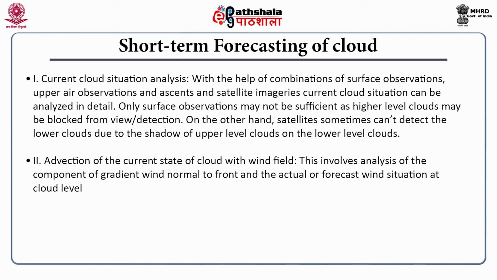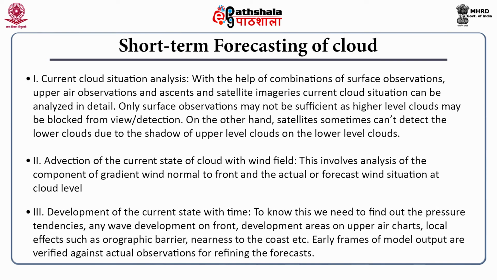The second step is to know the advection of the current state of clouds with wind field. This involves analysis of the component of gradient wind normal to the front and the actual or forecast wind situation at the cloud level. The third step is the development of the current state with time. That is, we need to know how with time the current state is changing. To know this, we need to find out the pressure tendencies, any wave development on front, then development areas on upper air charts, local effects such as orographic barrier, then nearness to the coast, etc. Early frame of model output are verified against actual observation for refining the forecast.